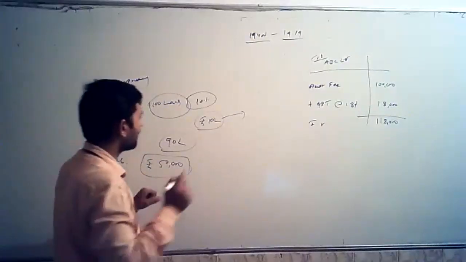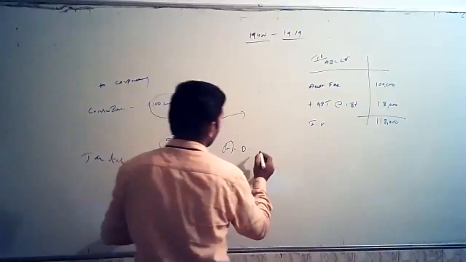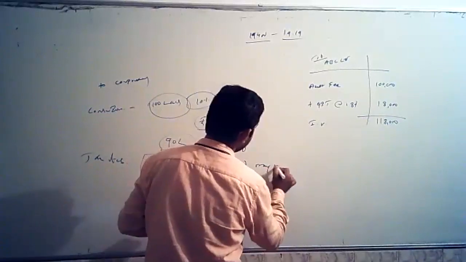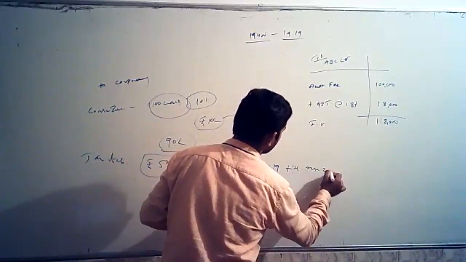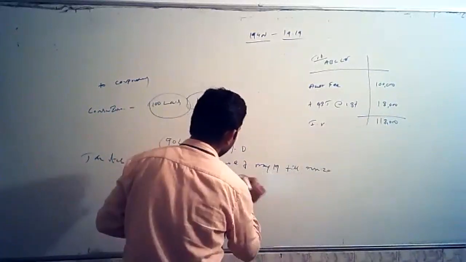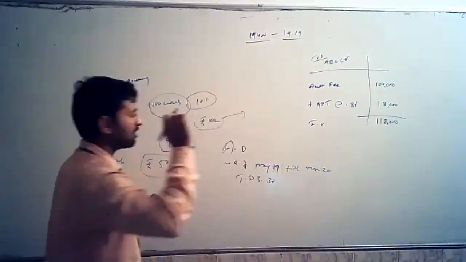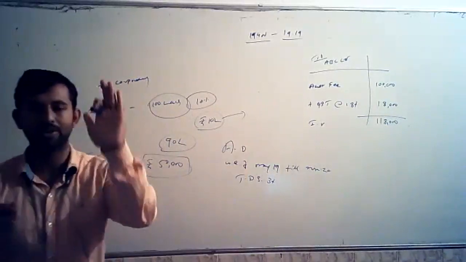For example, the assessing officer may tell your customers that going forward, with effect from May 19 till March 2020, deduct the TDS at the rate of 3%, not at the rate of 10%. The assessing officer is going to give a certificate.